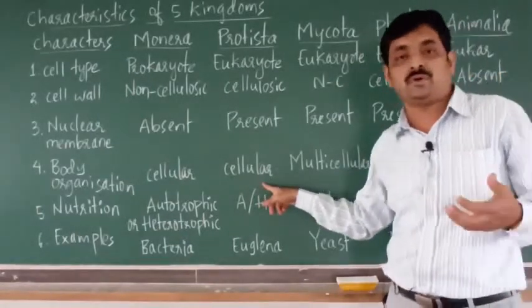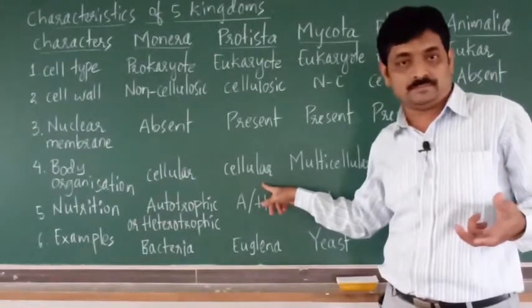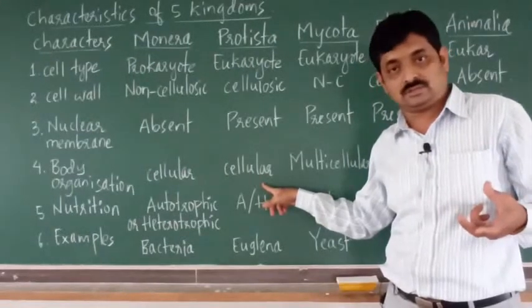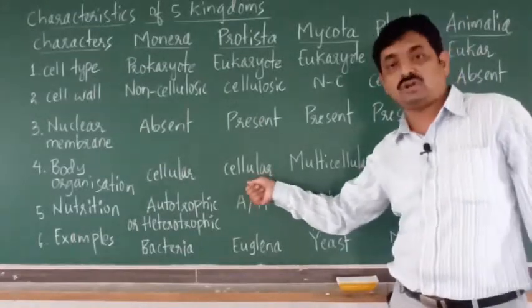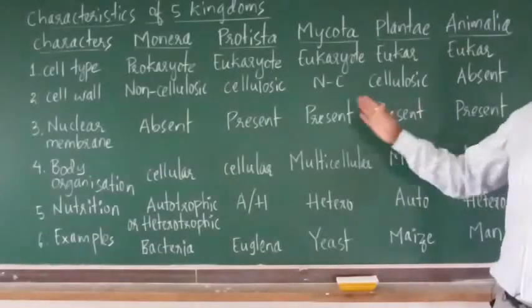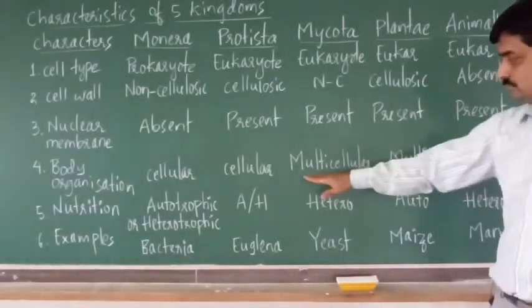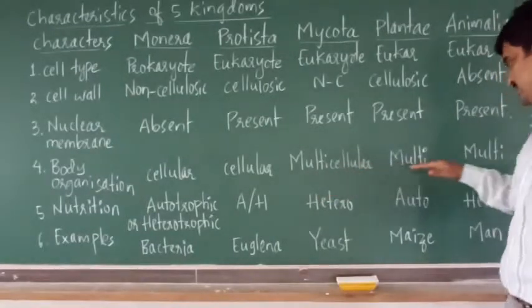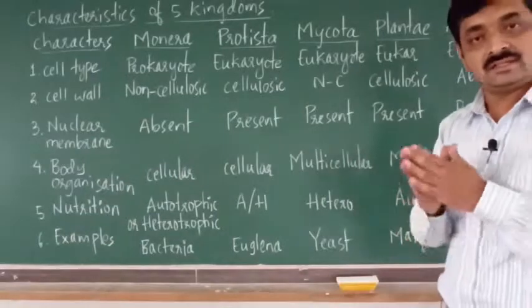For example, Euglena is unicellular, body is made up of a single cell. Whereas in the remaining three groups, Mycota, Plantae and Animalia, body organization is multicellular, means body is made up of many cells.